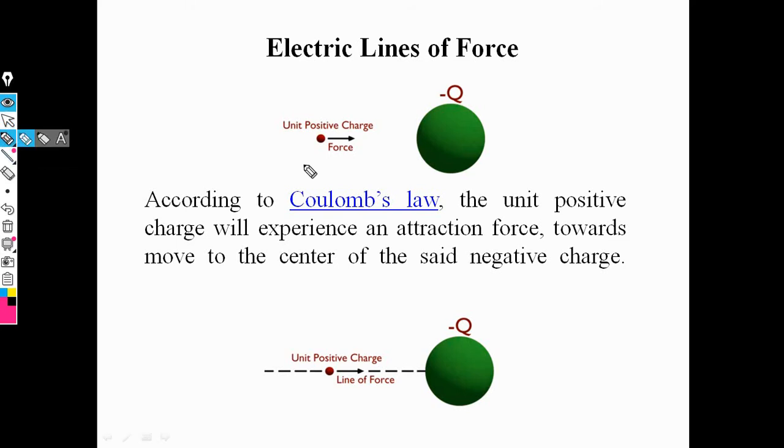Okay, now this is the positive charge, and this is the negative charge. According to Coulomb's law, the unit positive charge always exerts a force of attraction on the negative charge. Now these are the lines of force, which always exert force of attraction on the negative charge. Okay, now this is the diagram of electric lines of force.